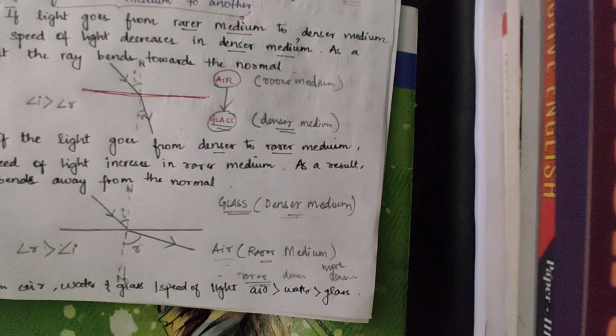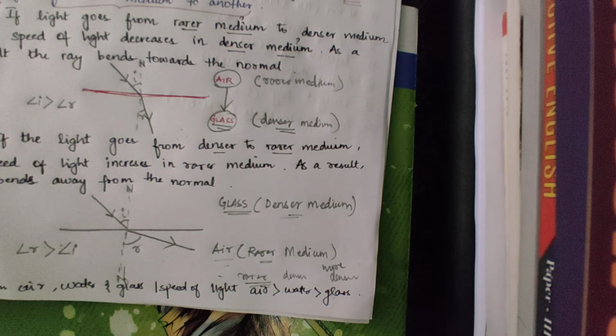Why is there a rarer or a denser medium? This is because of the molecules that make these three mediums. We already discussed in class 9 the molecules of air, water and gases. Here we'll discuss the molecules of air, water and glass.